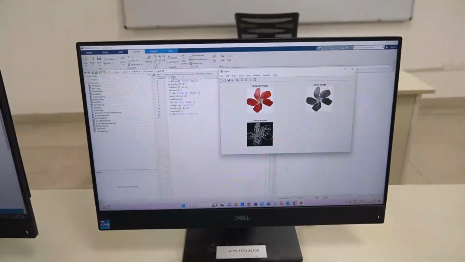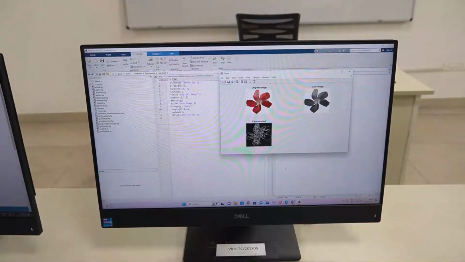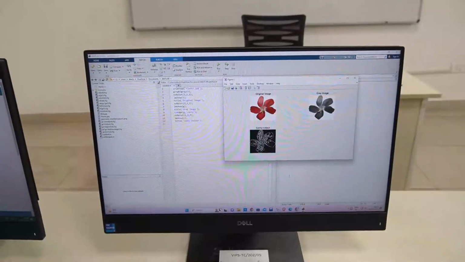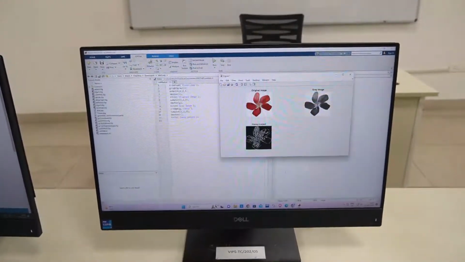This is the latest version of MATLAB software, R2023b, and in this experiment we basically convert the image from color to grey image, then we find out the Canny edge detection output.